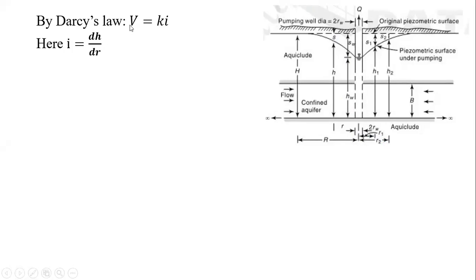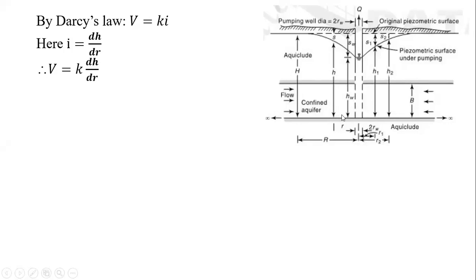Then putting the value of I in the equation V is equal to Ki, it implies V is equal to K into dh by dr. Therefore V is equal to K into I, as dh by dr. Now we have to correlate all those things to Q, that is the discharge. So Q is nothing but the area into velocity. Here the area will be nothing but the area of influence.